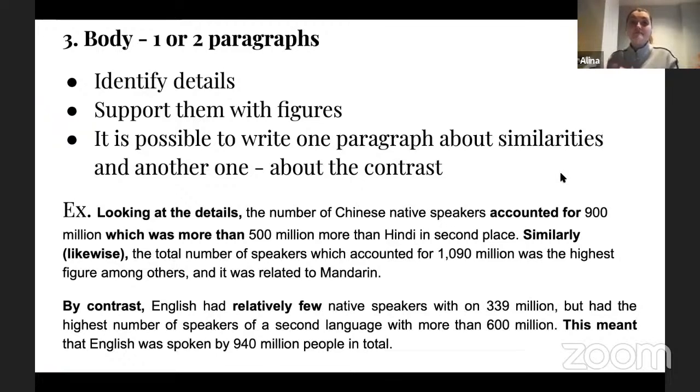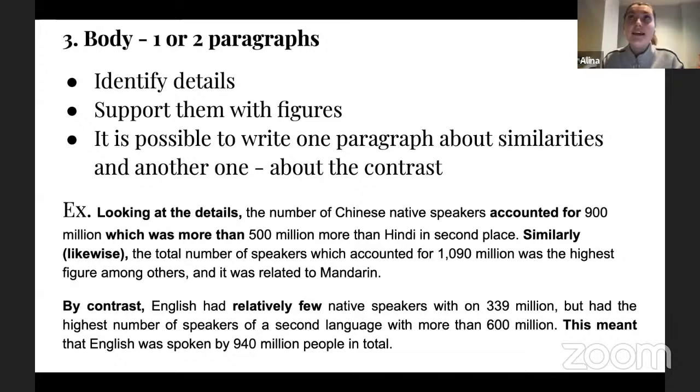And the body part is going to ideally consist of 2 paragraphs in writing task 1. It is possible to write only 1 paragraph in case your writing skills are not really advanced, and maybe your writing is not very fast, so you're struggling with this. So 1 paragraph is okay, but ideally, to get a really high score, you need to write 2 paragraphs in your body part. And I will explain why it gives you more points.